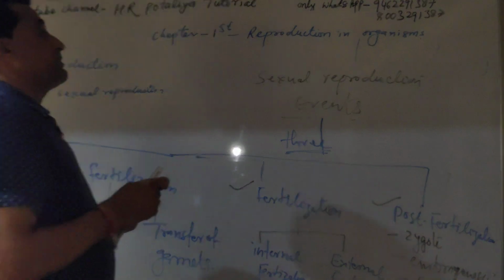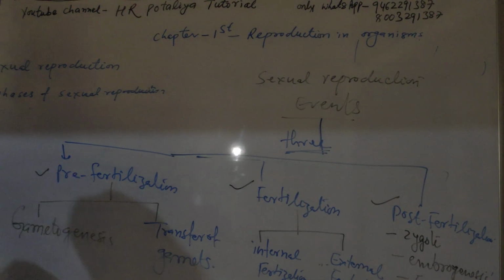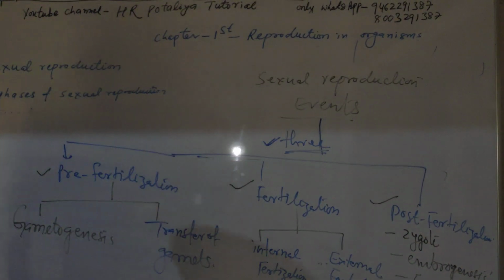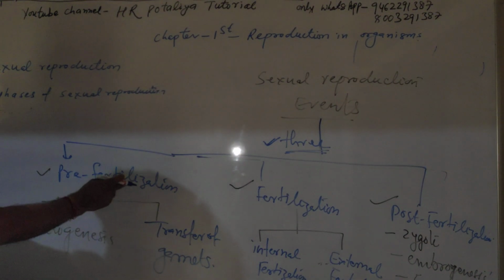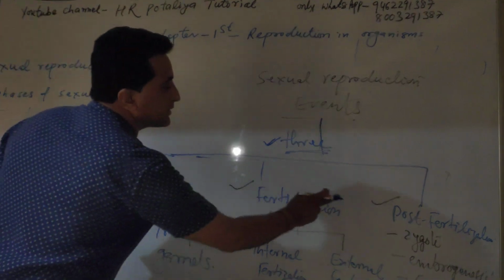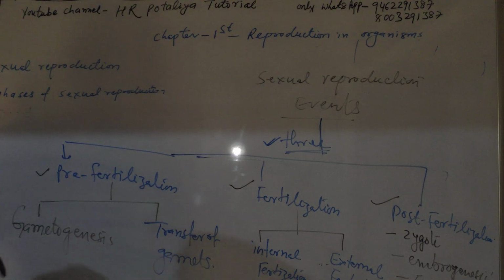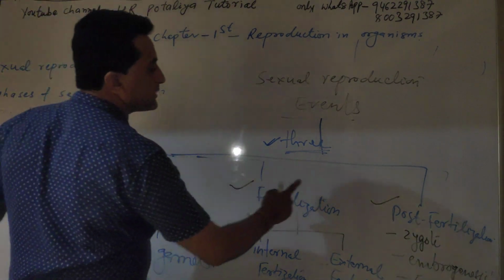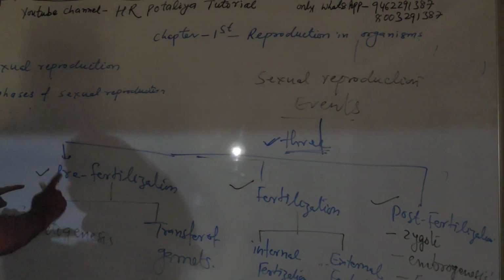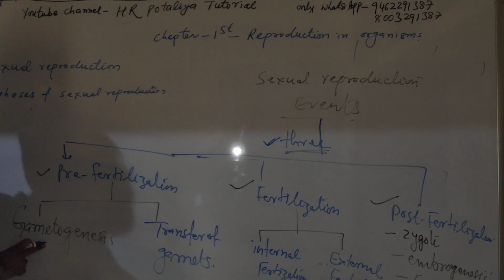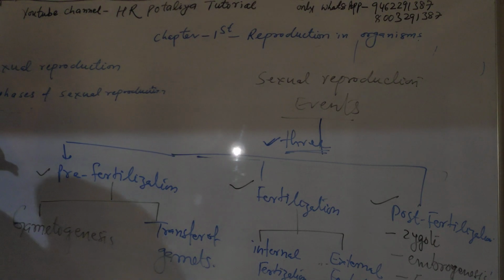So sexual reproduction contains three events. Which are they? Your answer: pre-fertilization, fertilization and post-fertilization. Means in sexual reproduction three events are there. In case of pre-fertilization, what happens? Here is gametogenesis, means the formation of gametes. How are the gametes formed? There are two conditions.